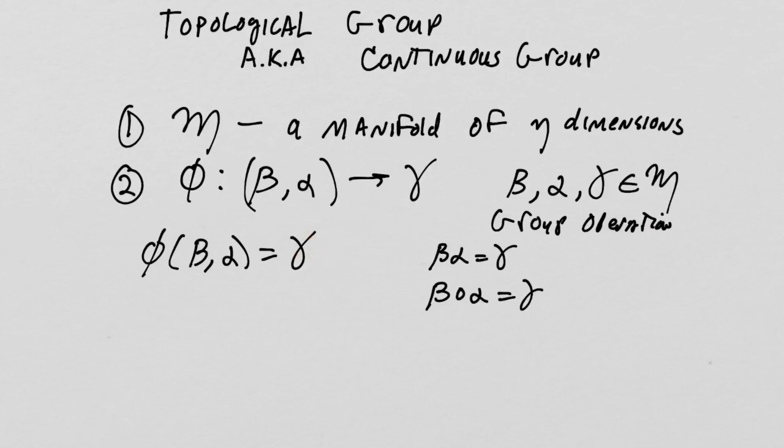The next step is to look at these two things and realize, okay, we've got a manifold and we've got this group operation. Is there a way to understand how I can use one to help me understand the other? Now, first of all, the fact that this is continuous is already part of the definition, right? This has to be a continuous operation, right?